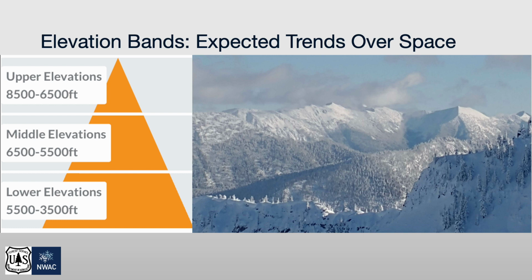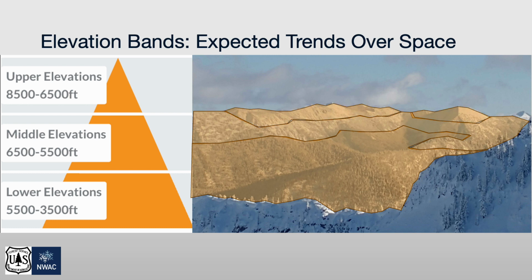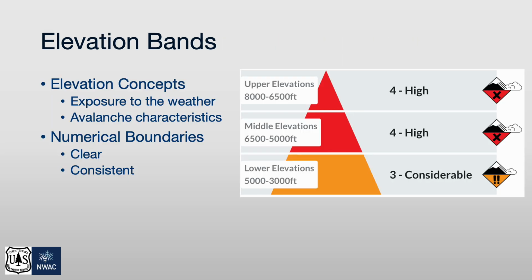Conversely, in this example, we expect dangerous avalanche conditions at all elevations. So while other elements of the avalanche forecast may change as you ascend or descend, we expect the danger to stay generally the same. There are 2 parts to each elevation band.